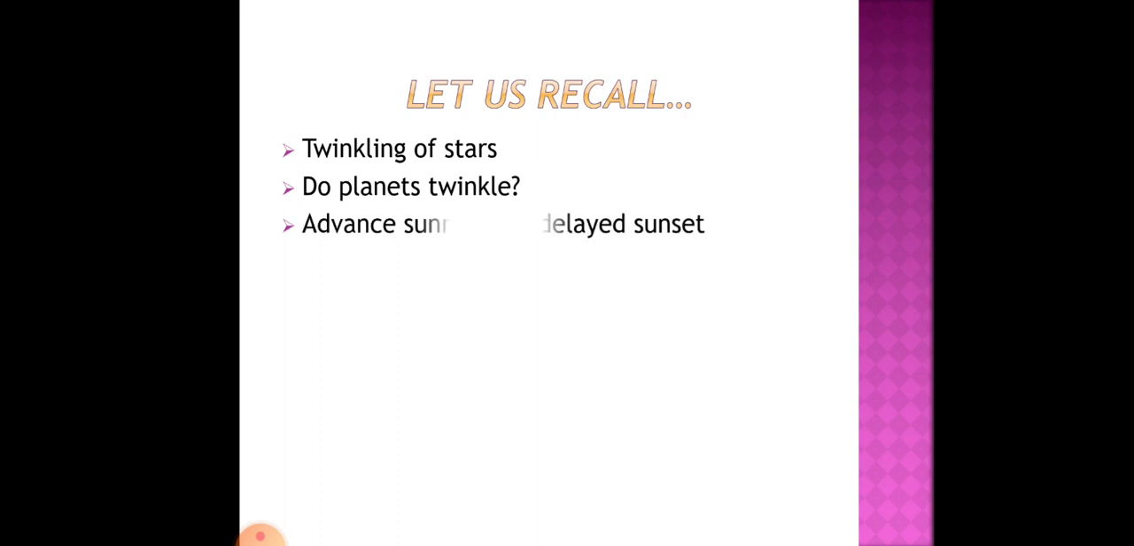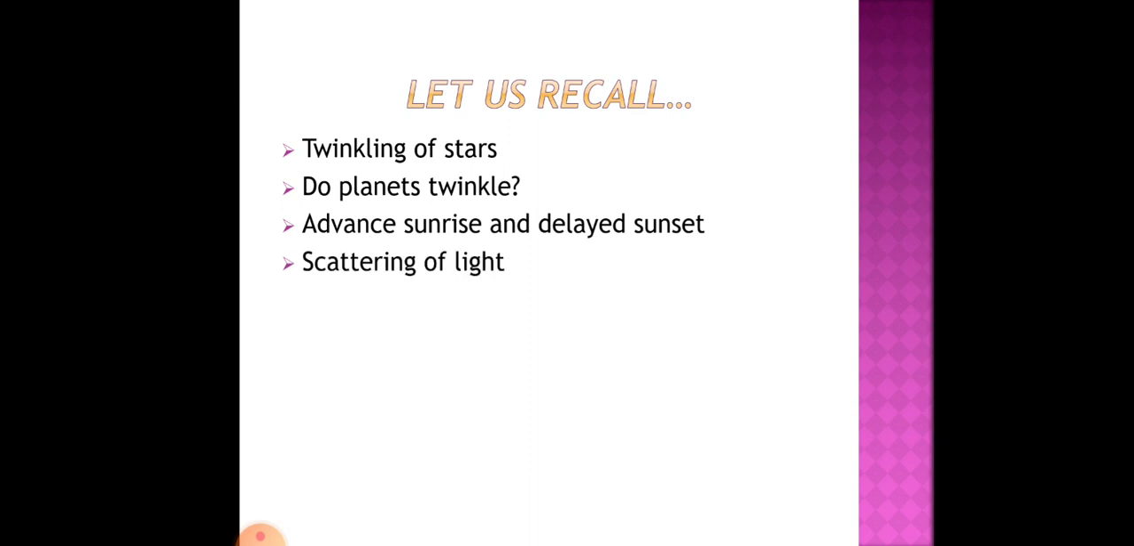Now let us recall what we have studied. We discussed the twinkling of stars, which is caused due to atmospheric refraction. Then we answered the question: do planets twinkle? The answer is no, planets do not twinkle. Then we also discussed advanced sunrise and delayed sunset, where we can see the sun 2 minutes before the actual sunrise and 2 minutes after the actual sunset, and it is also because of atmospheric refraction.